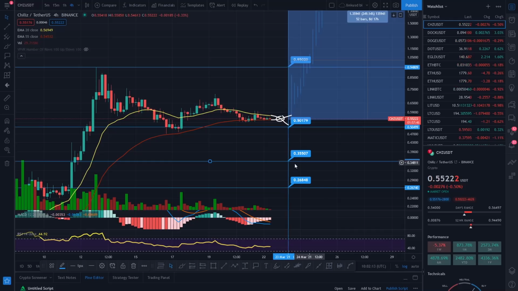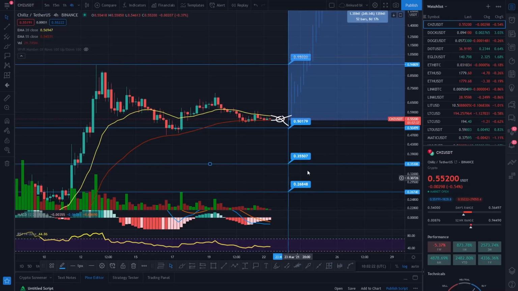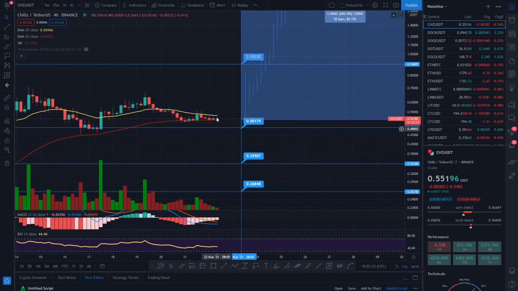But I do think given the VPVR, we would potentially be looking at pushing through that as well, falling down. But this level here, guys, is a really, really strong buy zone for CHILIZ token, and I would imagine a lot of buying pressure there, and the pump from there. But let's be positive. We are looking at a coming together here, a retest of these EMAs on a 4-hourly time frame.